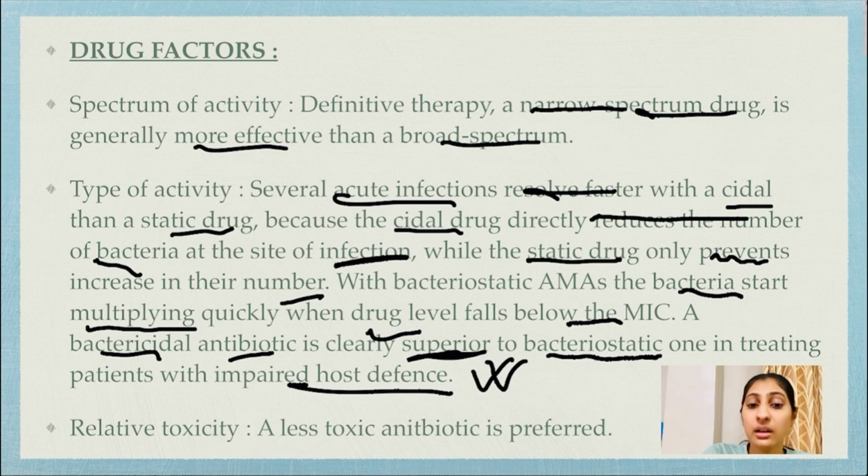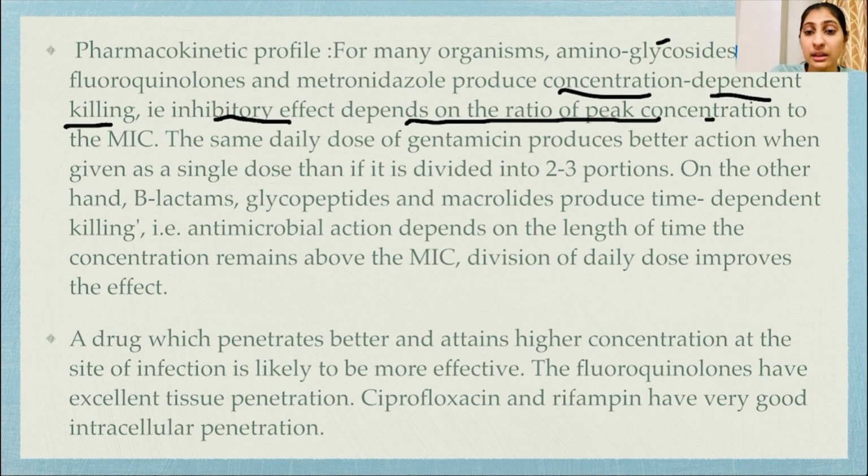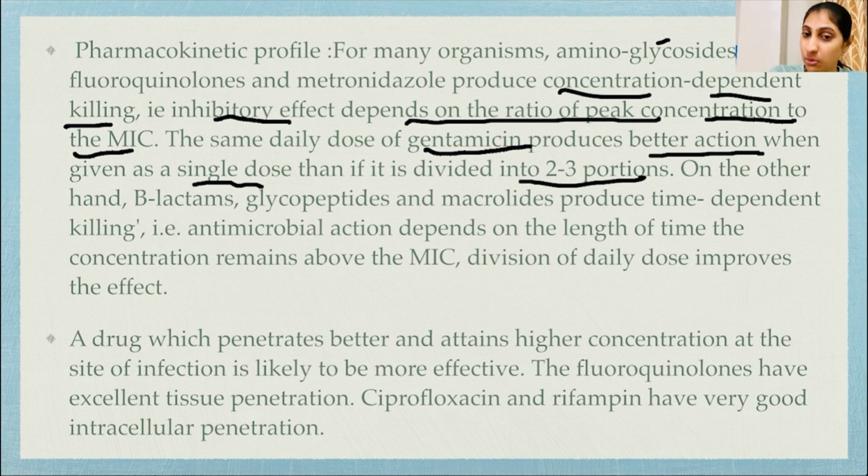Relative toxicity: a less toxic antibiotic is preferred. Pharmacokinetic profile: for many organisms, aminoglycosides, fluoroquinolones and metronidazole produce concentration dependent killing. That is, the inhibitory effect depends on the ratio of peak concentration to the MIC. The same daily dose of gentamicin produces better action when given as a single dose than if it is divided into 2 to 3 portions.